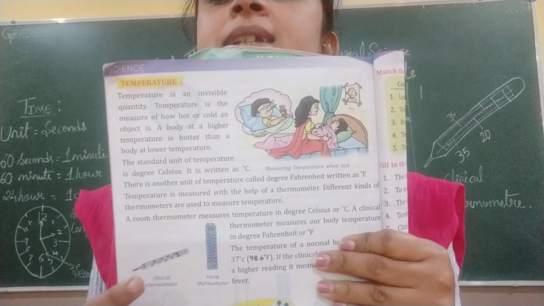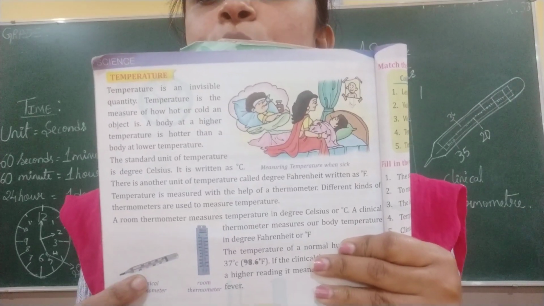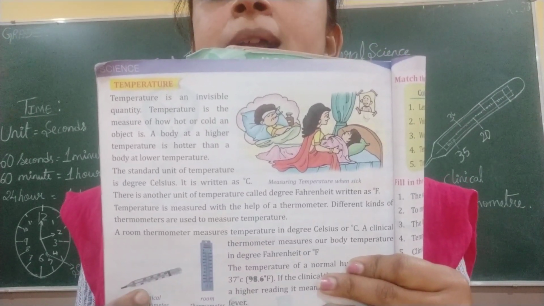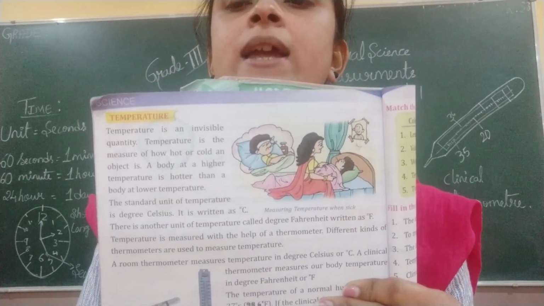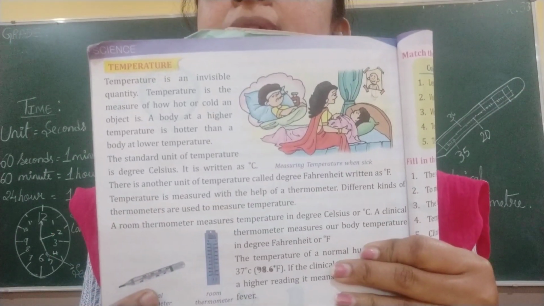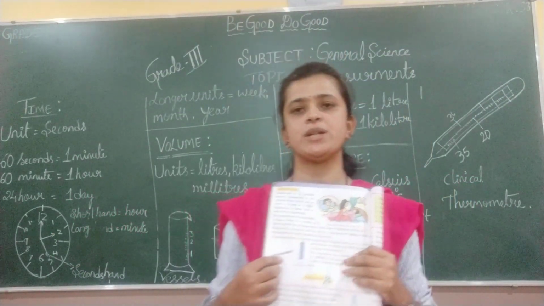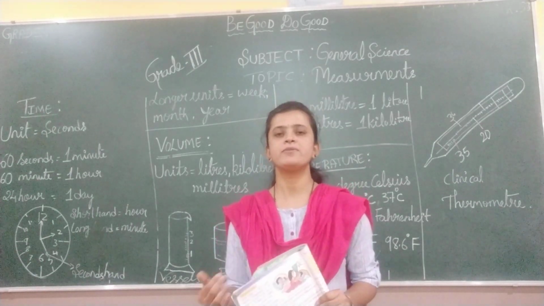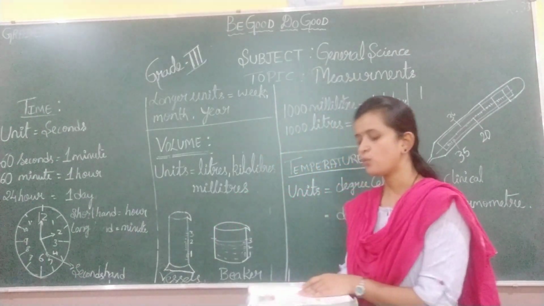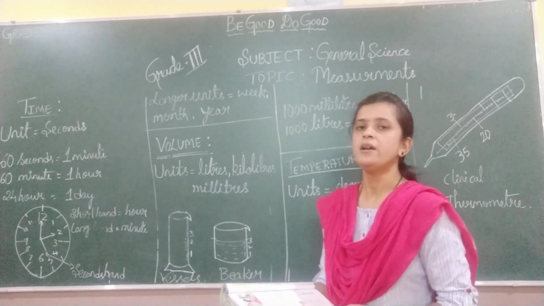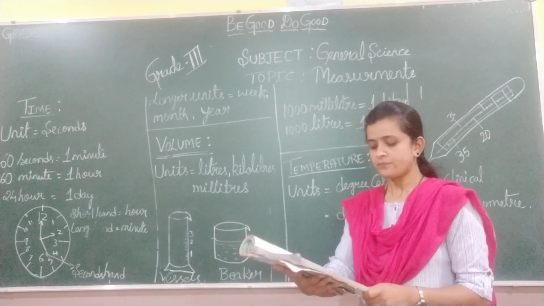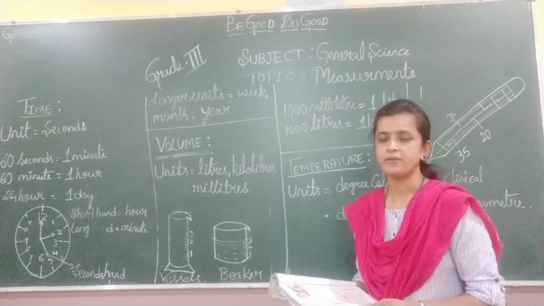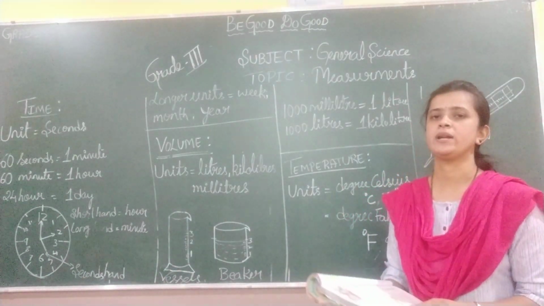With the help of this clinical thermometer, we will measure the temperature of the human body. If you want to measure the room temperature, we will use the room thermometer.